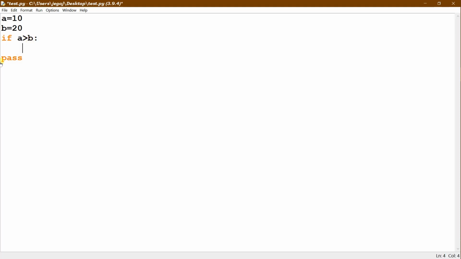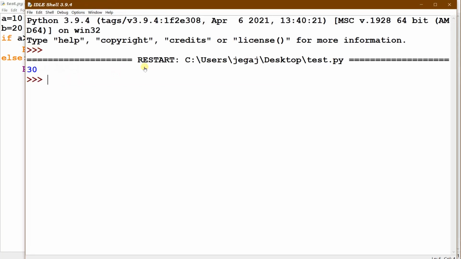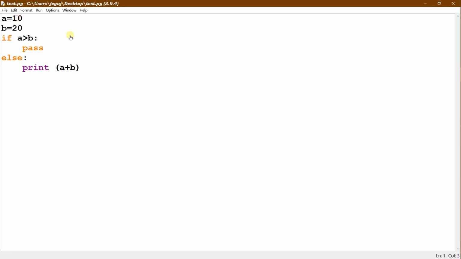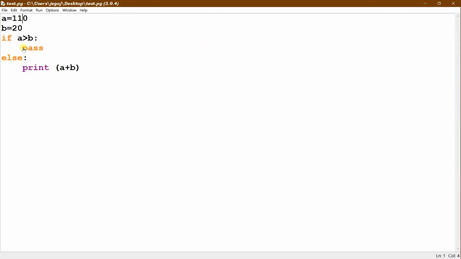Here we also see the compound statement. Now this becomes the header, and this is the compound statement here, else print a plus b I give. So if a is greater, it will not do anything. Let us check. This will print a plus b because a is smaller. Now let us change this a by one more, so it becomes greater, and it does nothing. But you need to give one statement here. Without one statement you cannot work. For example, if I remove this, without this statement it will not run.